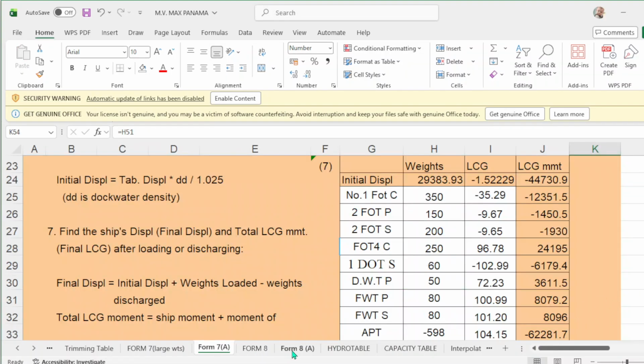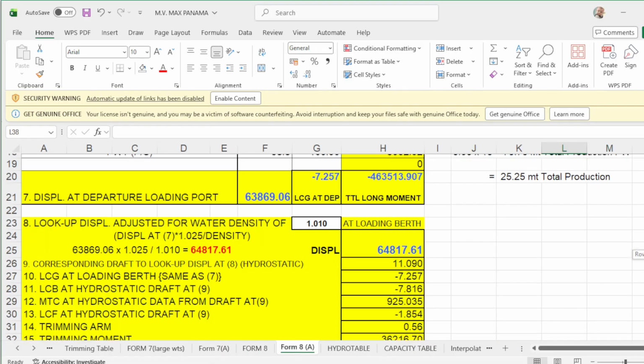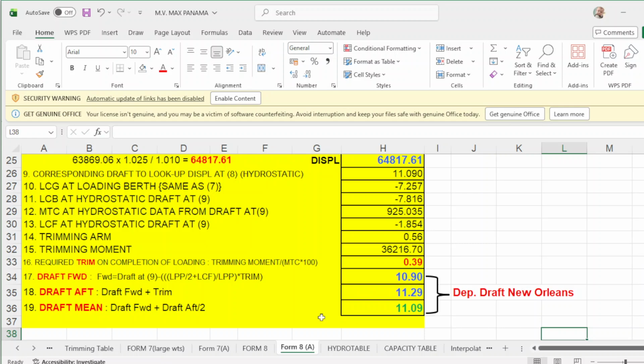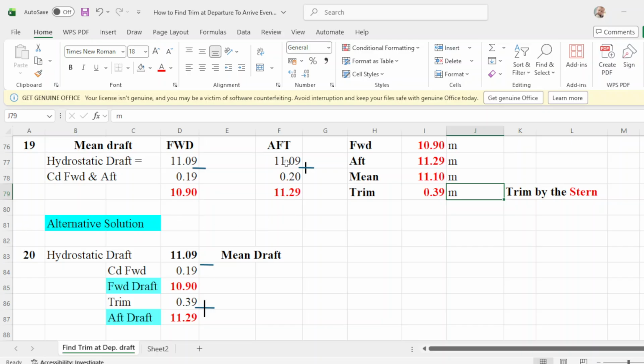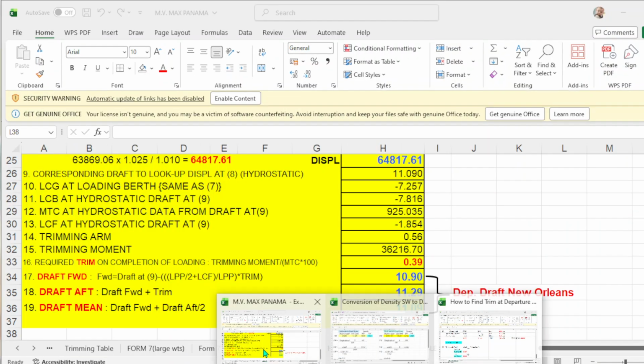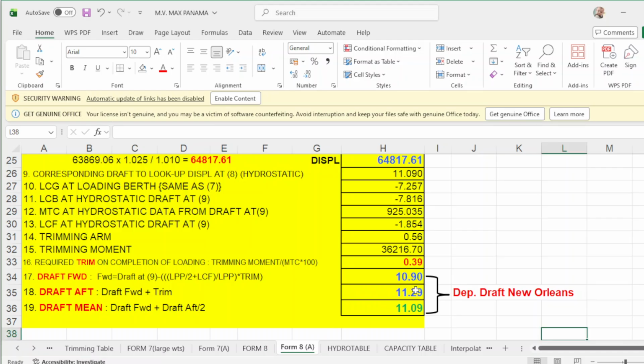I'm sorry. His forward drop is 10.90. Our forward drop is 10.90. Up drop is 11.29, and his mean drop is 11.09.